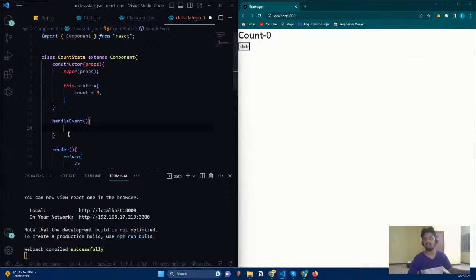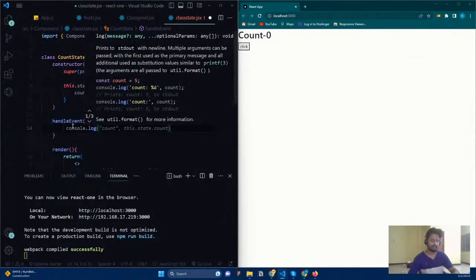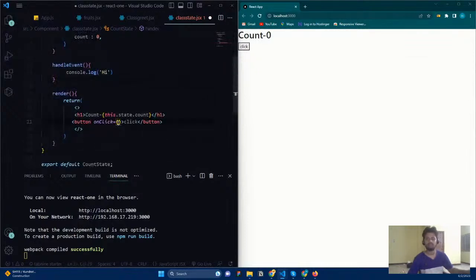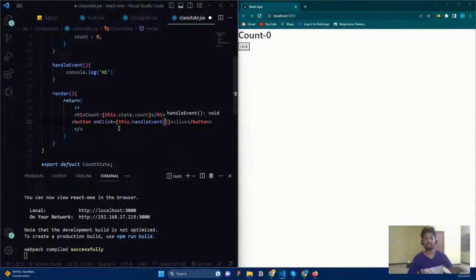Okay, so just create a normal function. It is going to act like a default method because it is in a class, so it is in the prototype. Whatever you create will be created once, not multiple times. That's also easy. And here I'm just going to say console.log, hi, like this. Now I go here and call the handleEvent. Okay, this.handleEvent, not normal handleEvent.